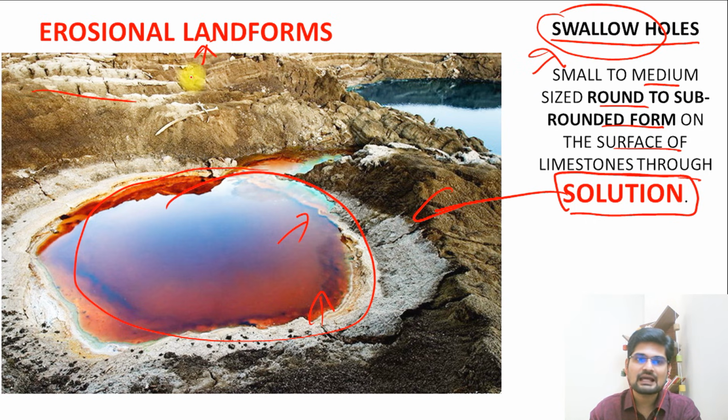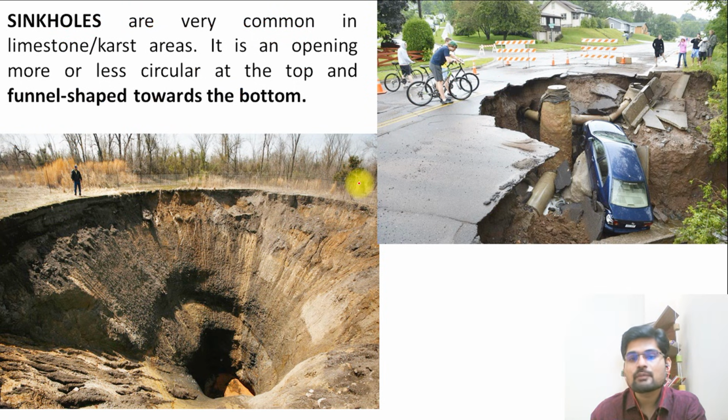So earlier there was a land surface above this. Now it is exposed. So this can be clicked as it is there on your screen, known as the swallow holes. The next important feature are other holes which are called sink holes. Remember, there was a feature called potholes in fluvial process. So many times people get confused. Remember, potholes are fluvial, sink holes or swallow holes are karst in feature. So that is important.